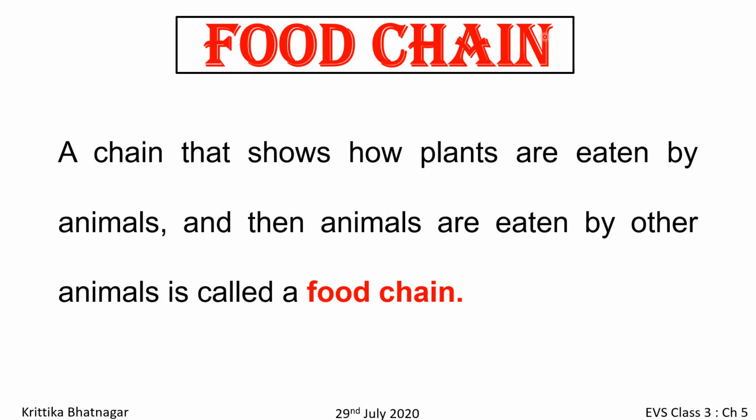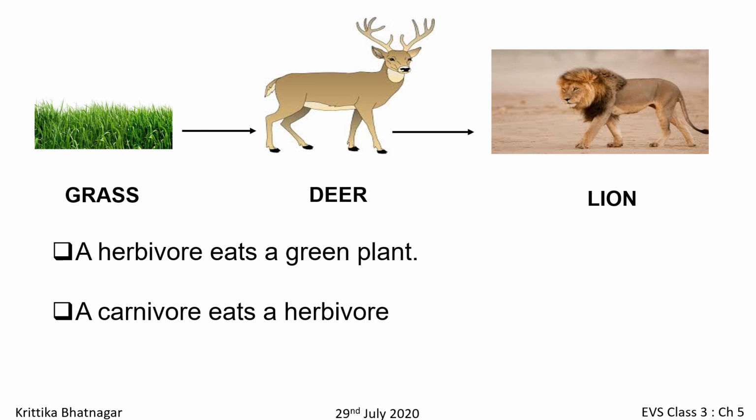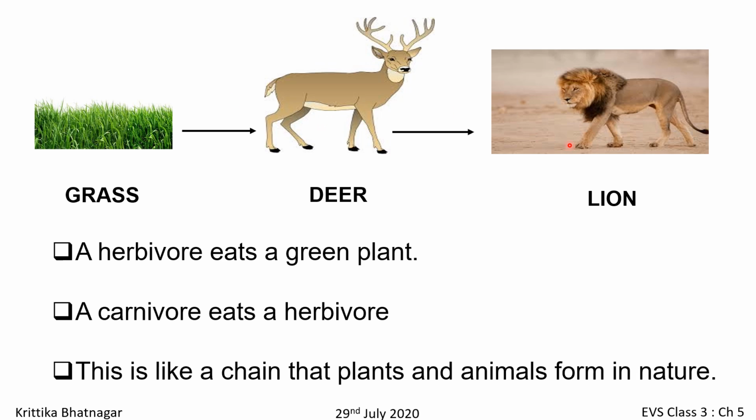Let us take one more example to understand the food chain. As you can see in this picture, there is grass, deer and lion. So the deer is dependent on grass for food and then the deer is eaten by the lion. So this is called a food chain, where it shows herbivores are dependent on plants for food, and then carnivores eat herbivores, and this chain is followed in nature.